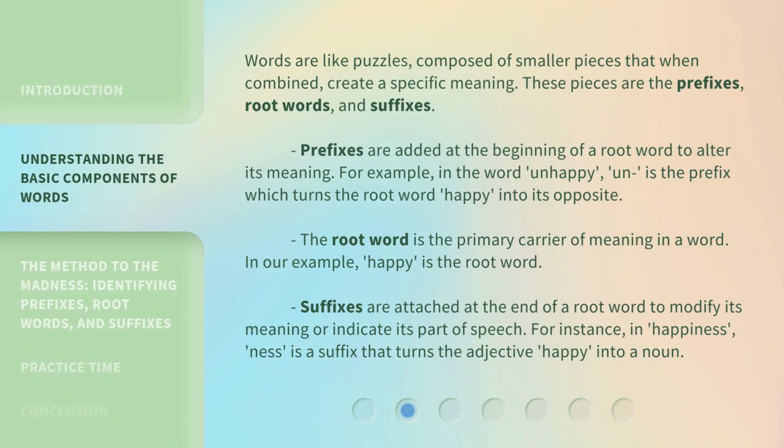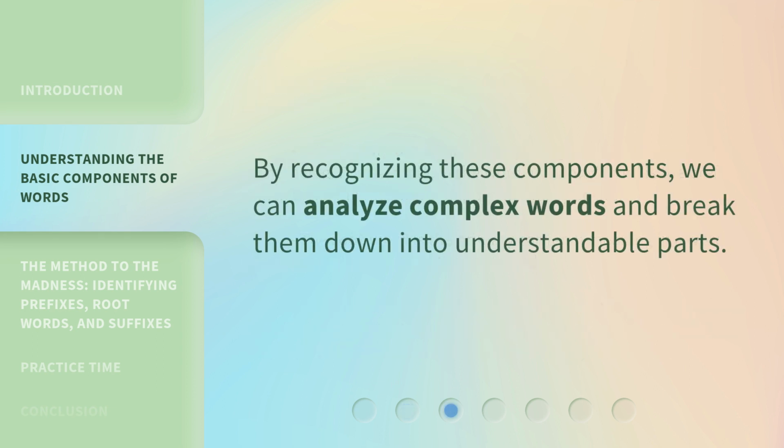The root word is the primary carrier of meaning in a word. In our example, happy is the root word. Suffixes are attached at the end of a root word to modify its meaning or indicate its part of speech. For instance, in happiness, ness is a suffix that turns the adjective happy into a noun. By recognizing these components, we can analyze complex words and break them down into understandable parts.